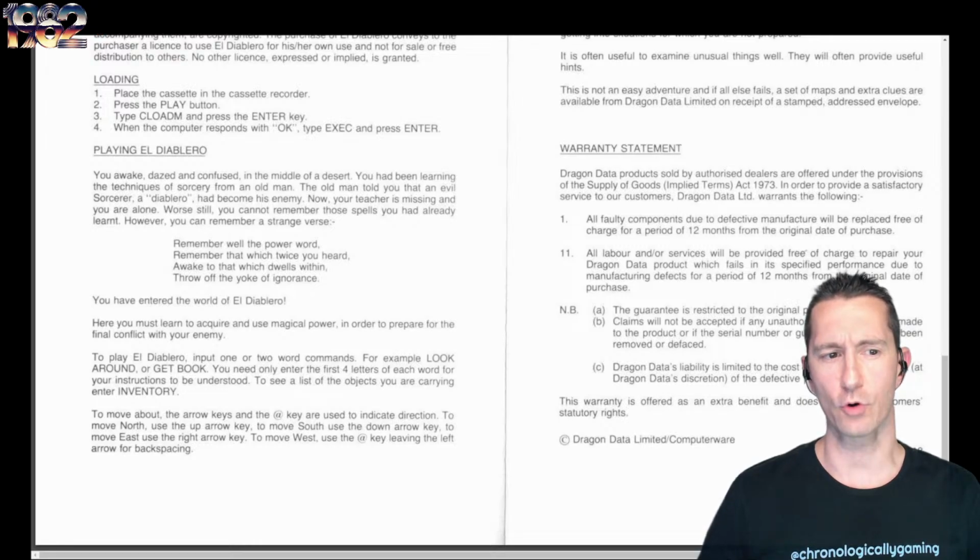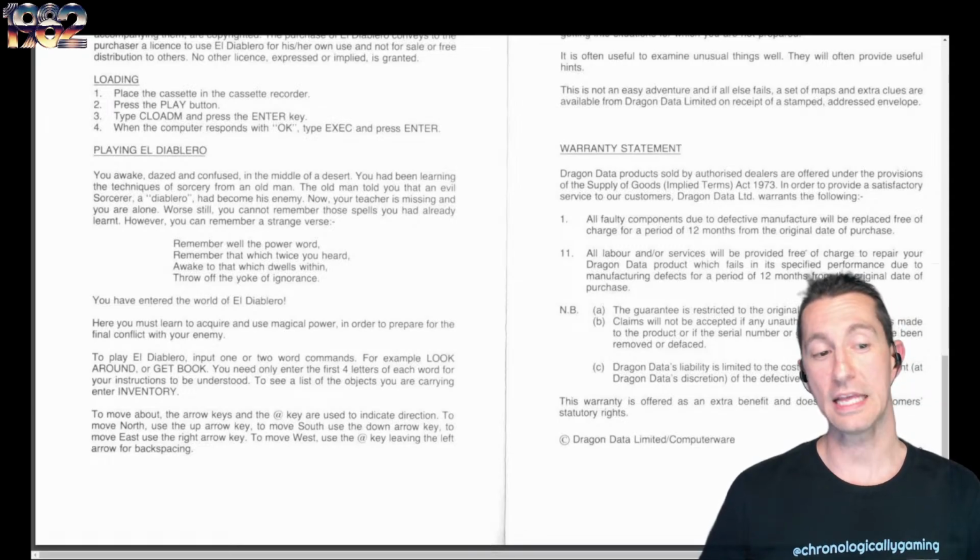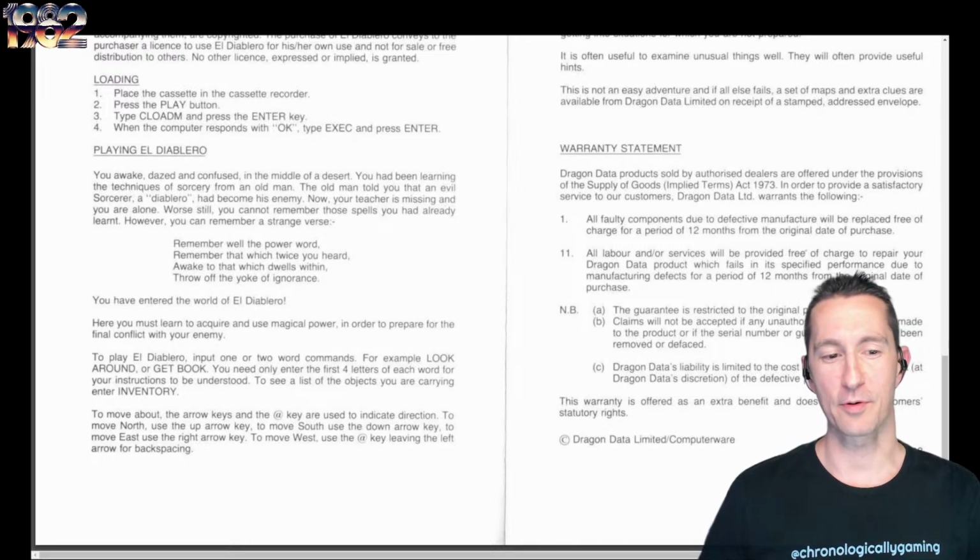However, you can remember a strange verse. Remember well the power word. Remember that which you heard. Awake to that which dwells within. Throw off the yoke of ignorance. You have entered the world of El Diablero. Here you must learn to acquire magical power in order to prepare for the final conflict with your enemy. To play El Diablero, input one or two word commands. So it's still a two-word text parser, like look around, get book. You only need four letters of each word for instructions.